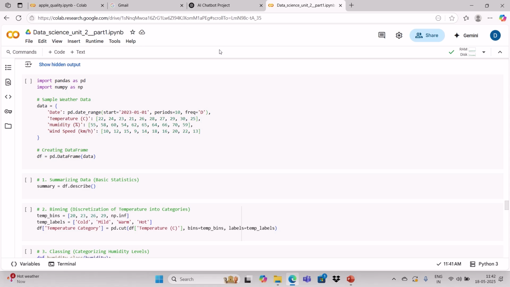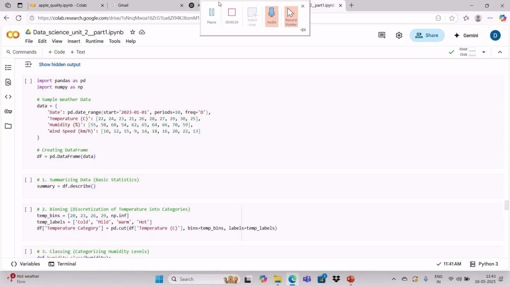Hello students, yesterday we discussed the various data transformation techniques in data science with the help of Pandas and NumPy. We discussed this in the last class, and there are some other data transformation techniques that we will discuss today: binning, summarization, standardization, discretization, classing.